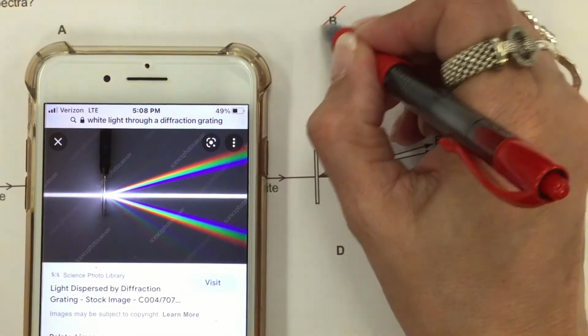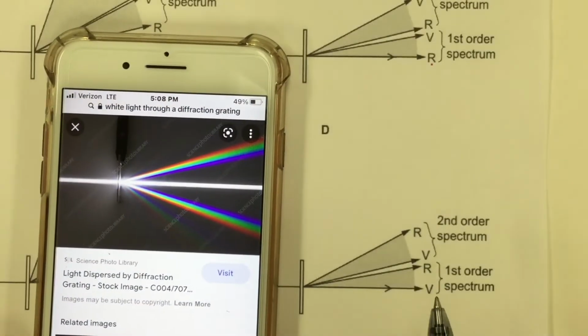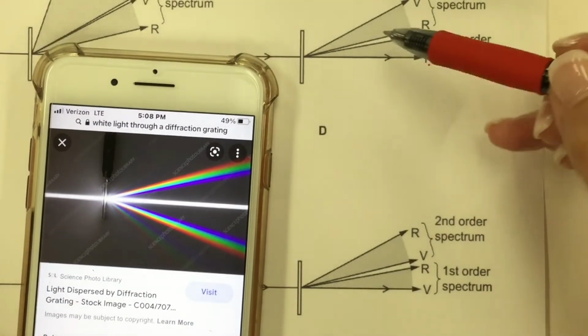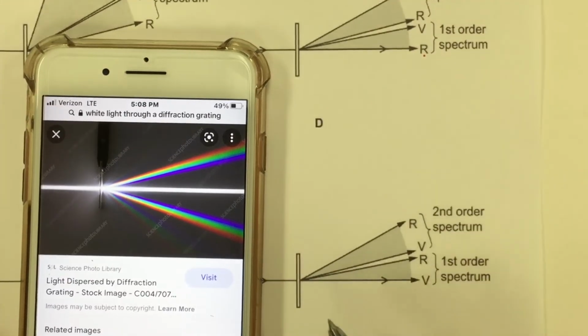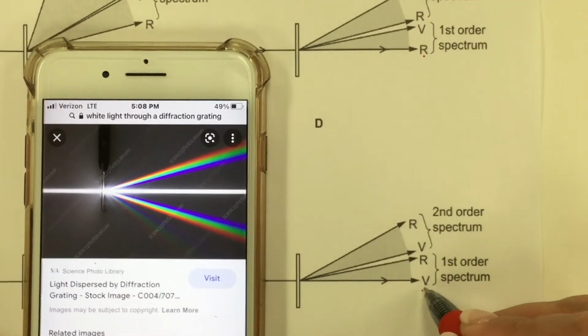So this is incorrect. Option D is also incorrect for the same reason as option B. So here should show white light, not violet.